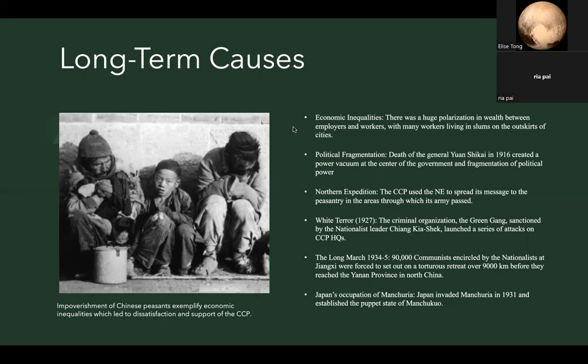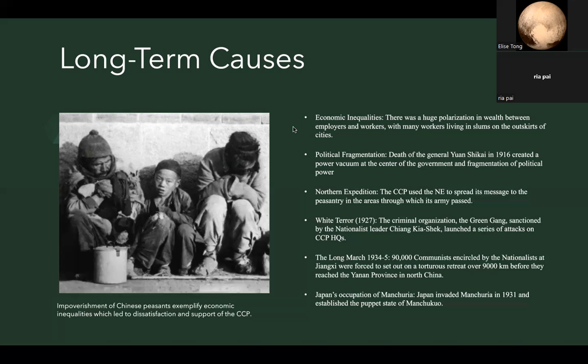Also, the death of General Yuan Shikai in 1916 created a power vacuum at the center of the government, and the fragmentation of political power in China increased through the rise of regional warlords, influential landlords, and military men who used their power to establish themselves as independent dictators in their regions.